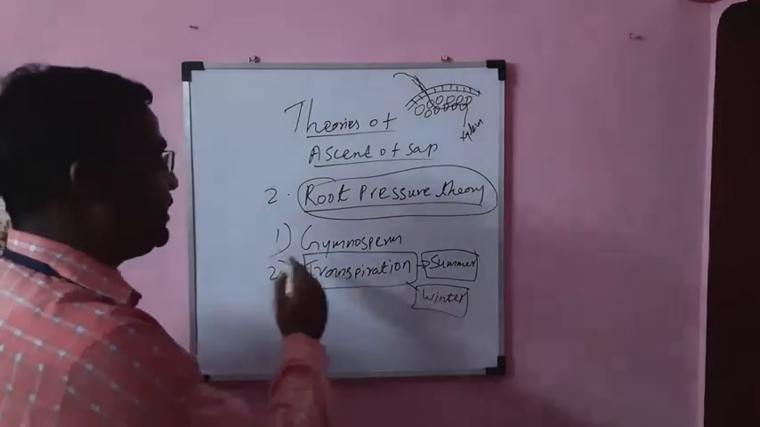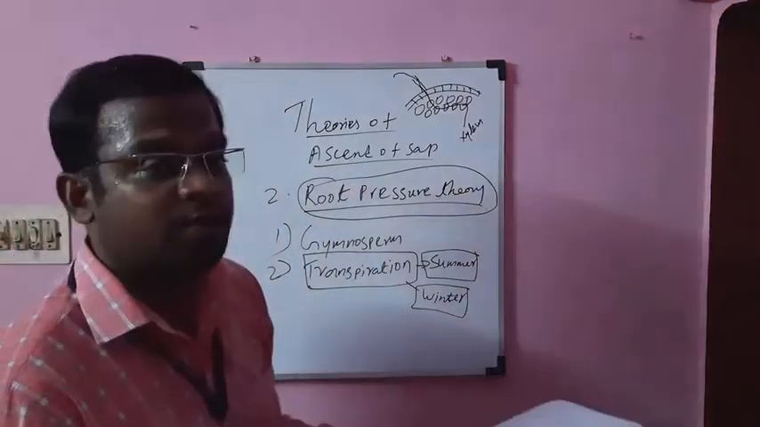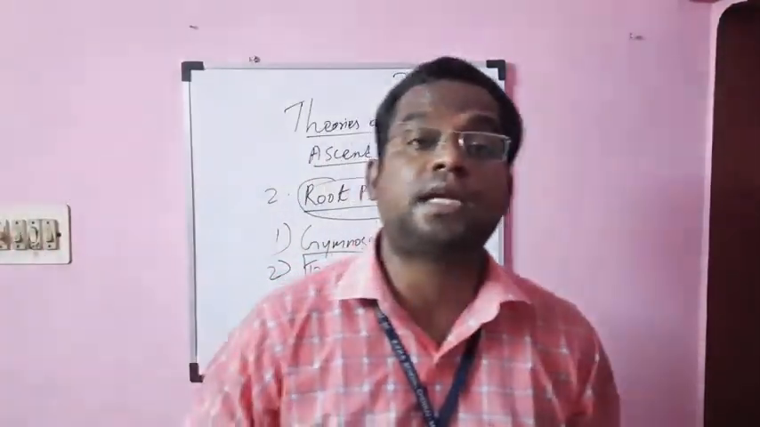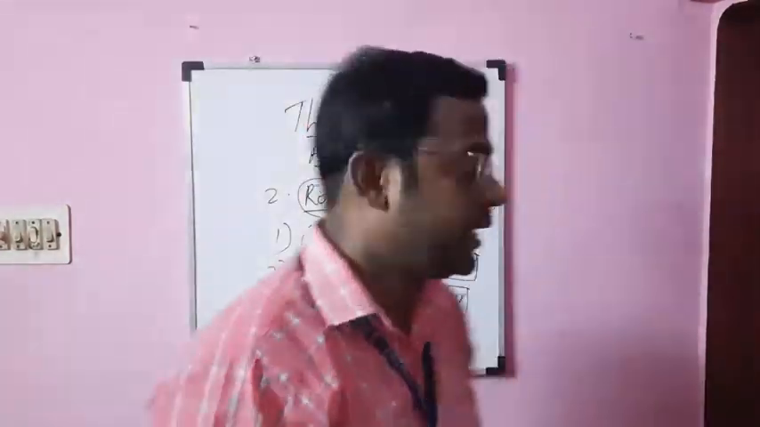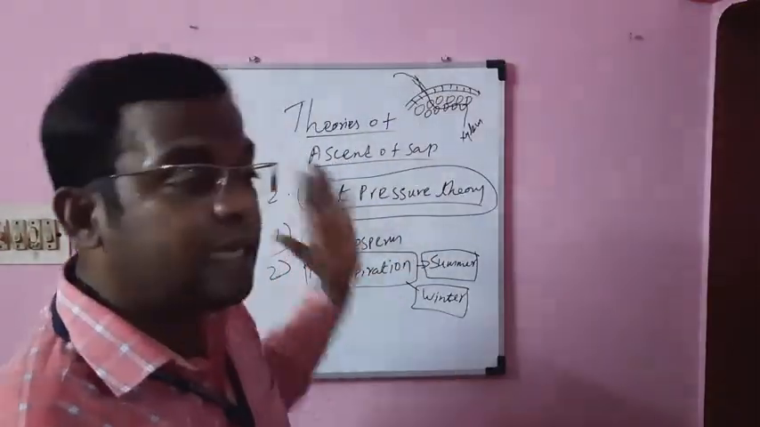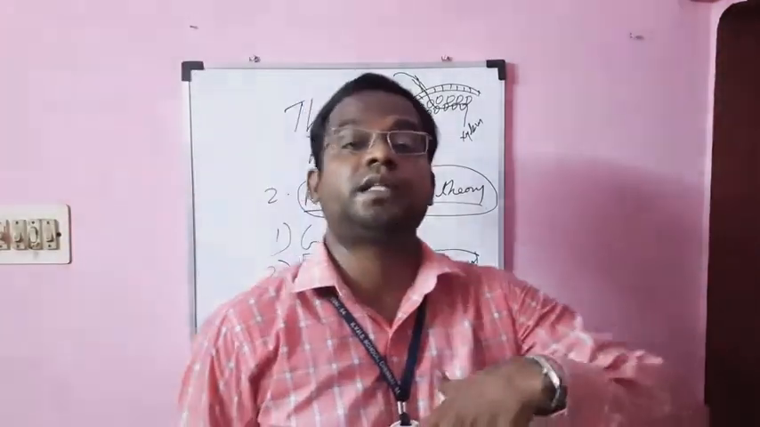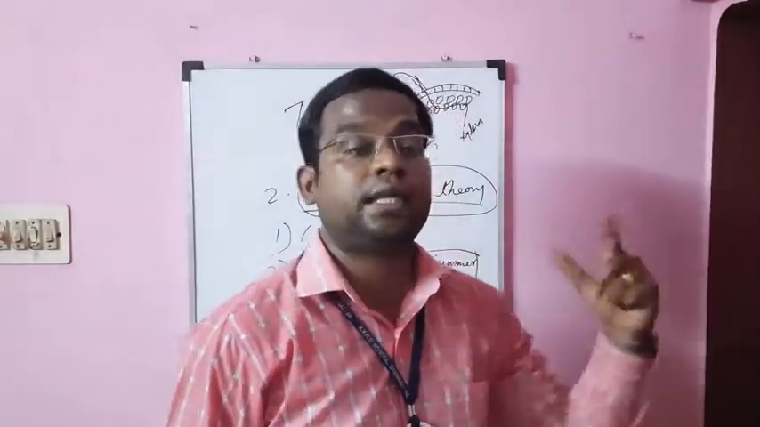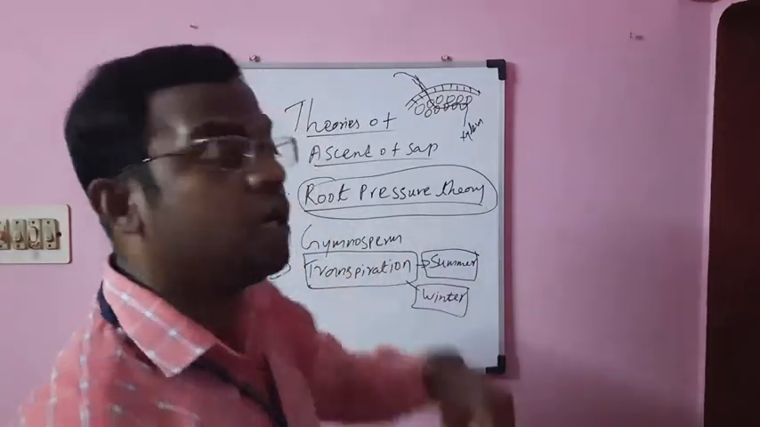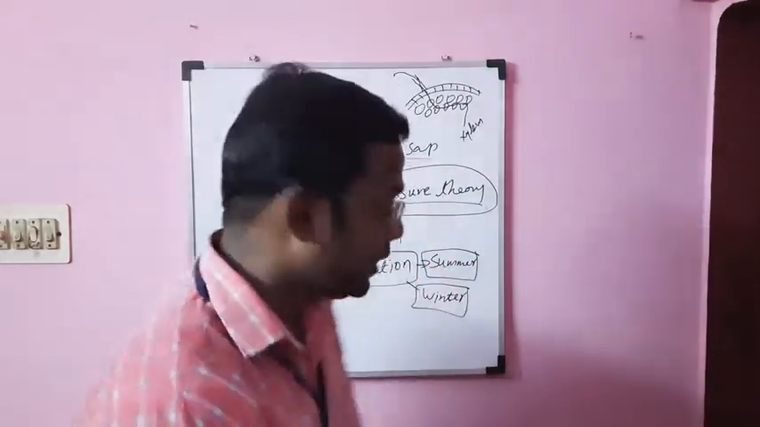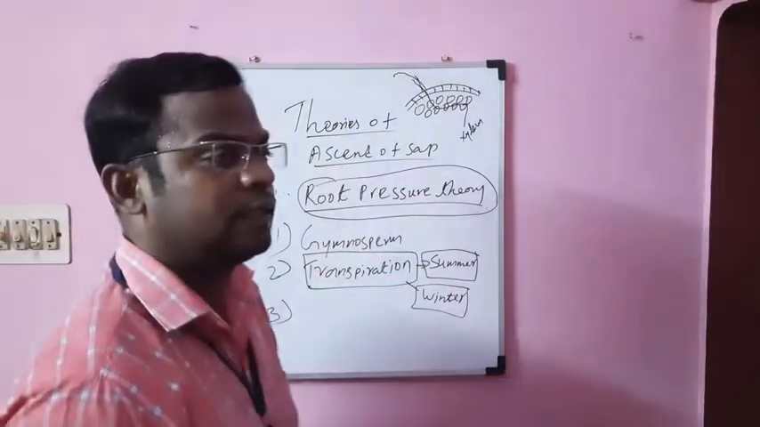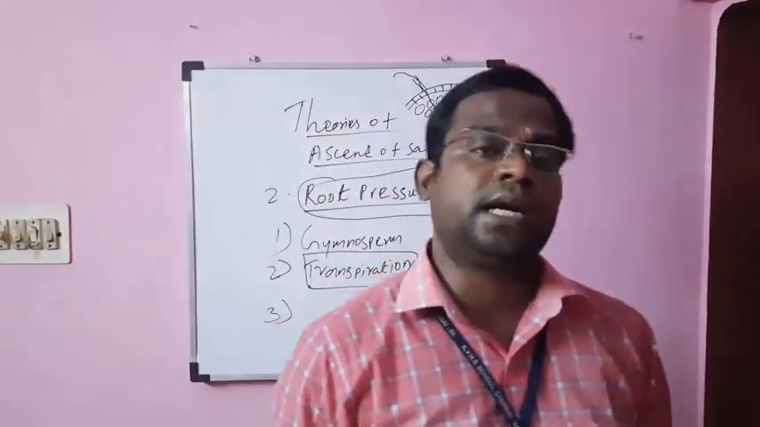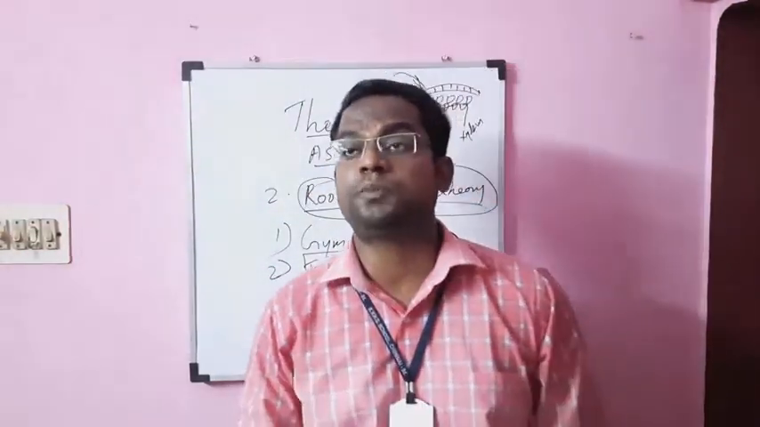So in the gymnosperm there is no root pressure, even though they can transport the water from the root to the various parts of the plant. And the second point, only transpiration is responsible for the transport of the water. There is no involvement of the root pressure theory. Now the last point, the third point. Okay, they are telling, we accept root pressure is involved in the transport of the water.